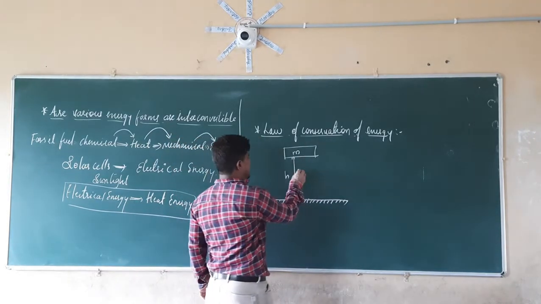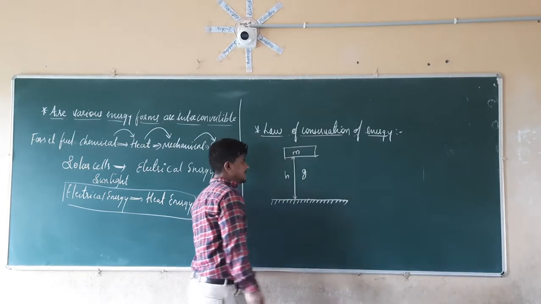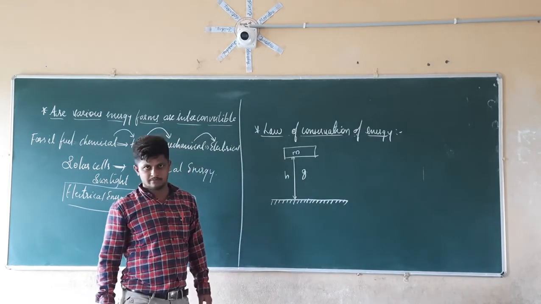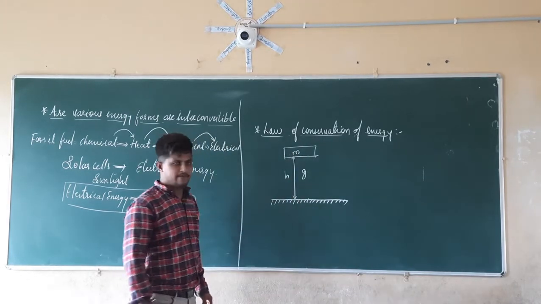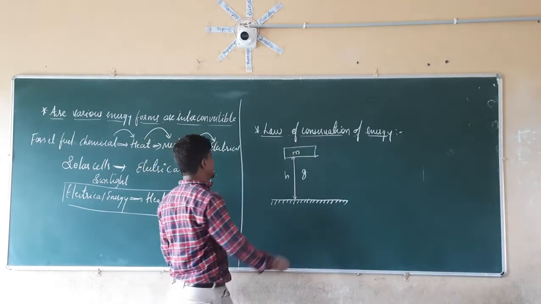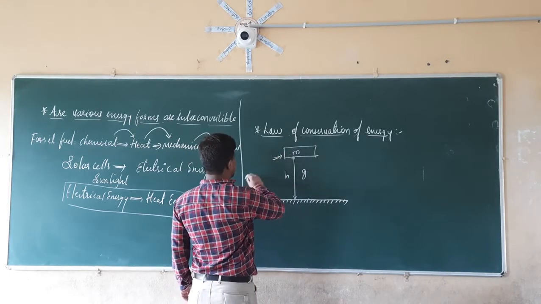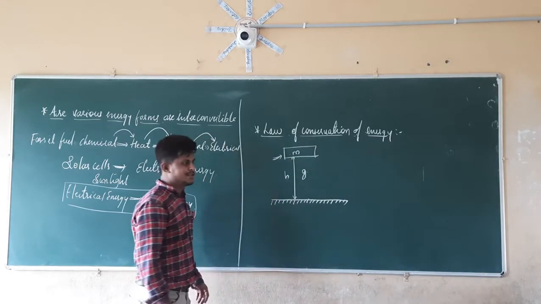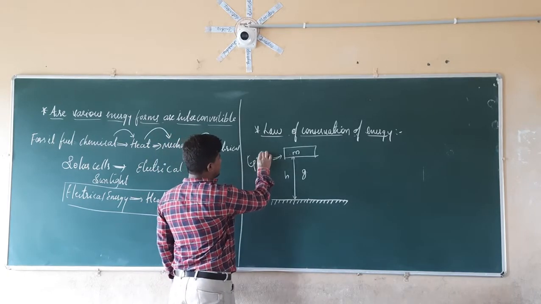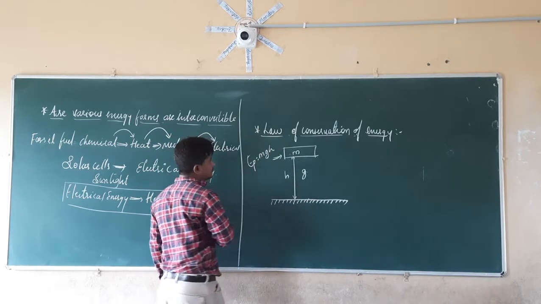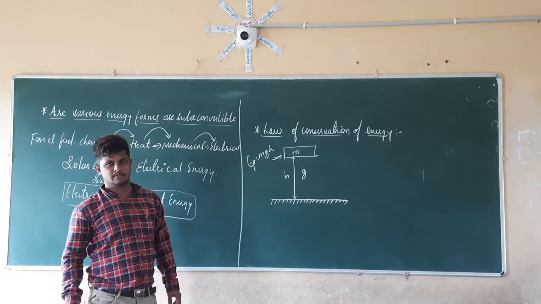There is g acting here, that is acceleration due to gravity. So if you keep the object at height h having mass m, what will be the energy here? The energy of this object is the potential energy. That is PE equal to mgh.